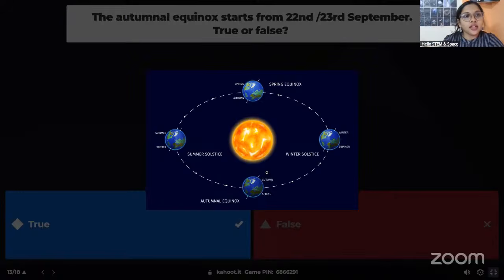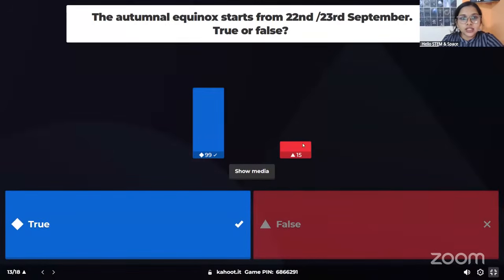After the autumnal equinox, we have another equinox on March 21st, which is the spring equinox. That is the official start of spring in the northern hemisphere. That also happens because of this: sunlight falls directly on the equator, and the tilt of the Earth is not away or towards the sun. So that's good. Most of you gave the correct answer.